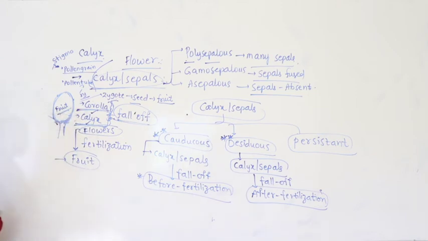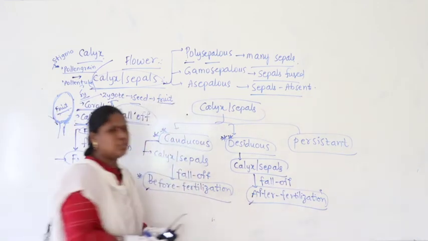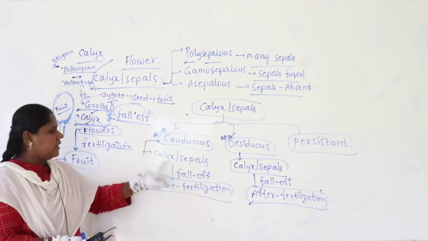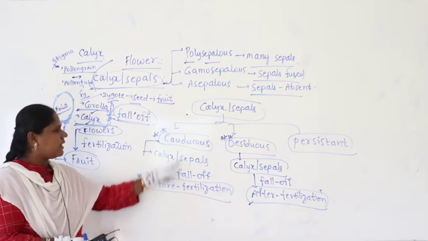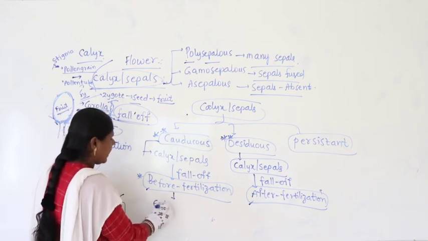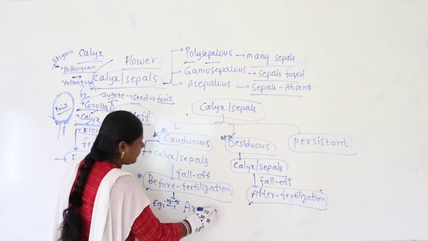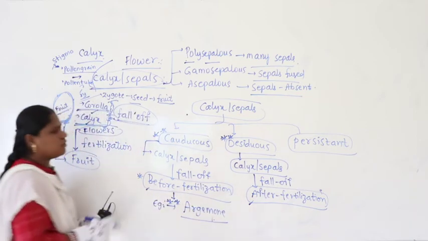So what is the difference you can make out? Before fertilization, after fertilization. So I repeat again, if calyx or sepals fall off before fertilization, it is called caducus. Take down the example I am writing here. This happens in case of argemone.